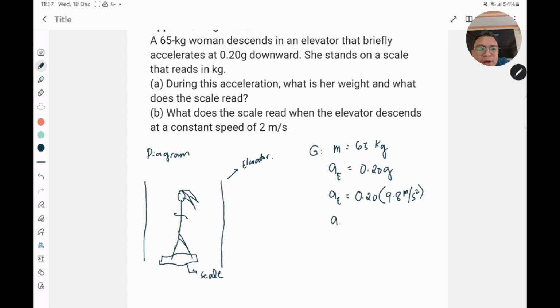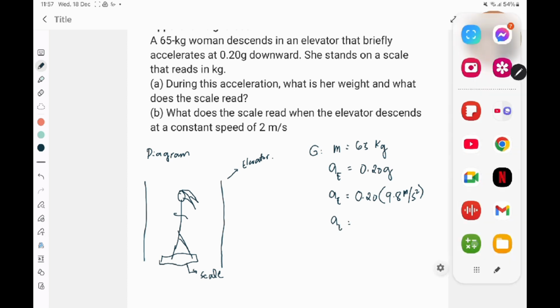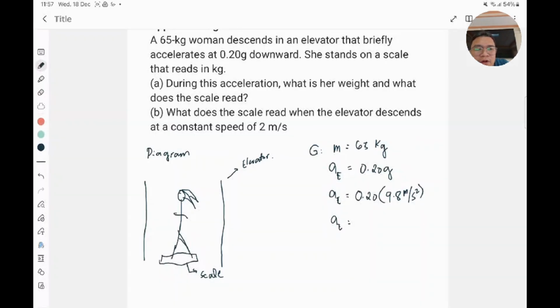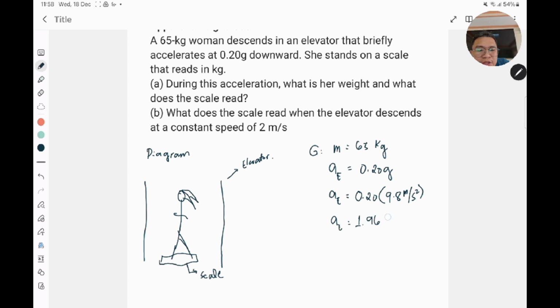So our acceleration of the elevator is, calculating that with a calculator, 0.20 times 9.8, around 1.96. So we have our value for the acceleration of the elevator, which is 1.96 meters per second squared.